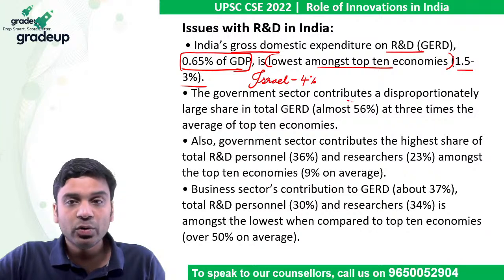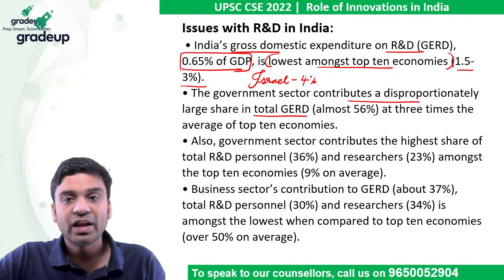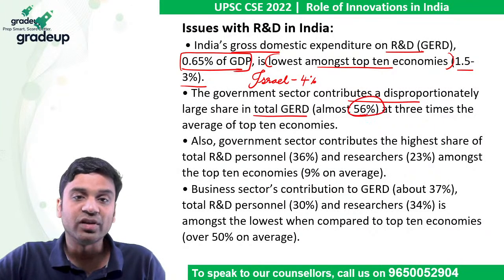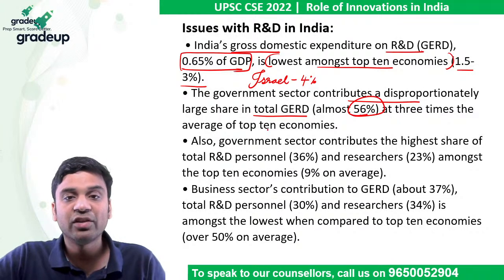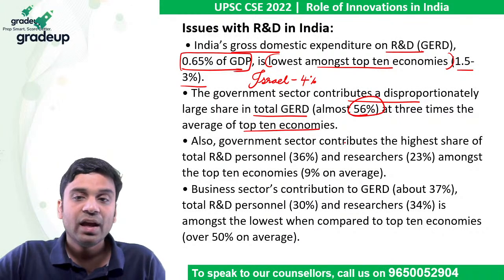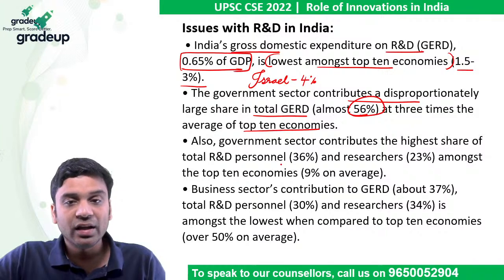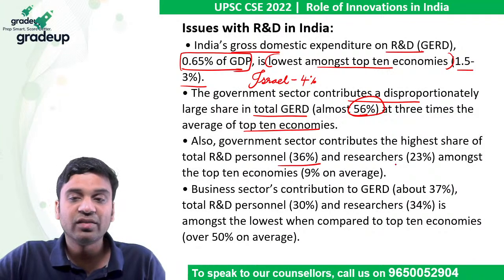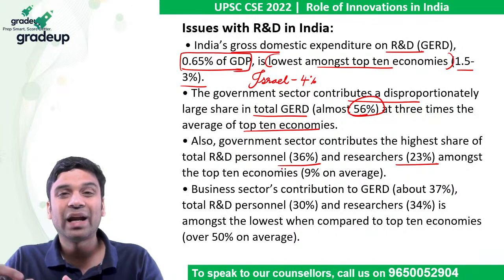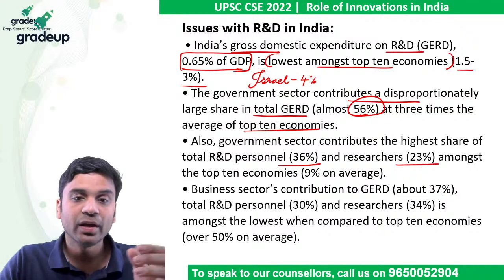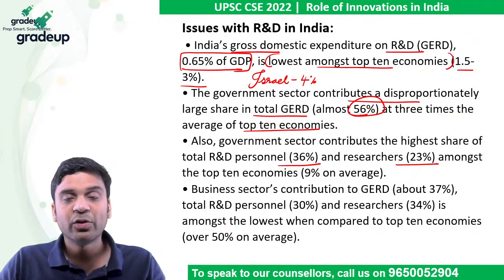Then the government alone is taking the main lead. Government contributes almost 56%, which is 3 times the average of the top 10 economies. Government is contributing 36% in personnel also, and researchers 23%. In the top 10 economies, it's more like private-led development. But in India, it is government-led, because our whole issue is about Rozgar.